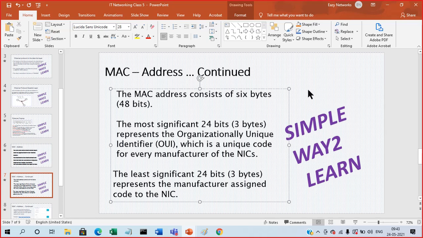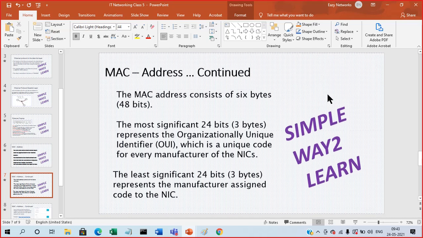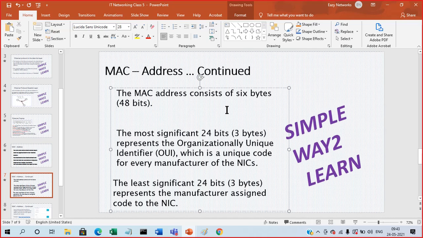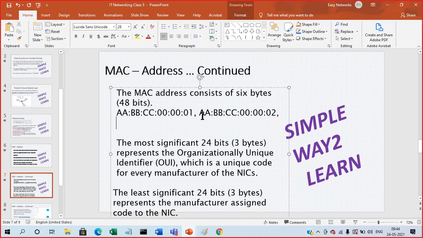For example, you are a manufacturer and you want to make some code. I got the organizational code as AABBCC. This is my organization code. After that, I need to enter the NIC card number. As I started my company, I'll give 001. And if you manufacture the second device, you give the next number, which is nothing but the sequence number. This is my second laptop I manufactured as the company. This is the third. Like that, it will go.